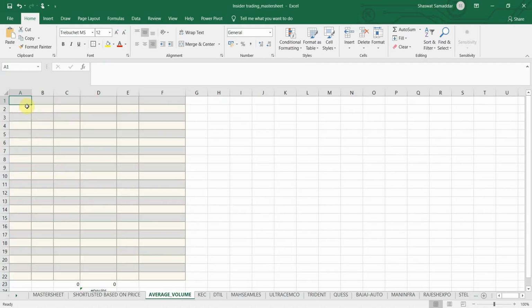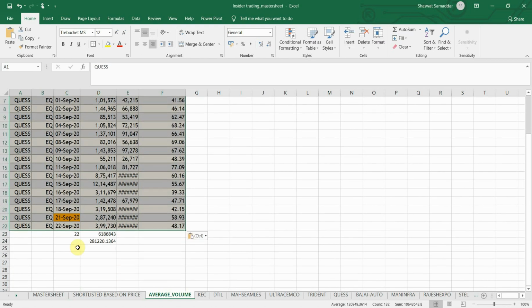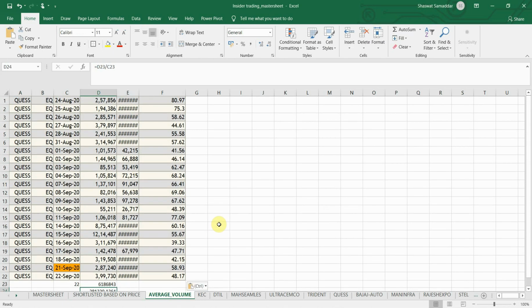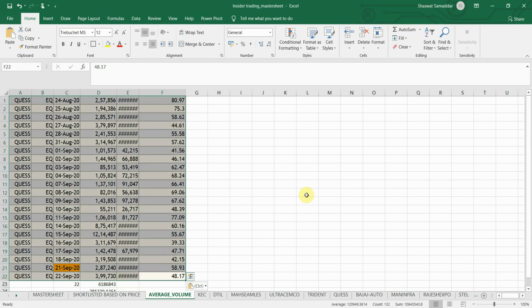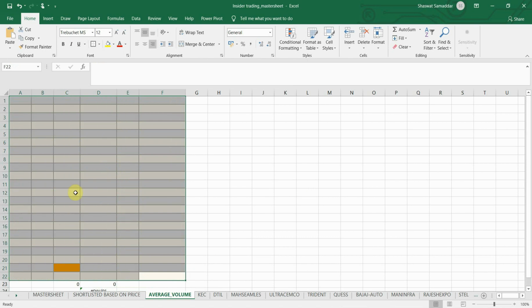Control C. I'll paste it here. Okay, so the average traded quantity comes out to be 2,81,220. Again, I would not say it's very good, but it's manageable. It's a doable average quantity. So again, it will be your decision whether or not it's the number you are looking for.